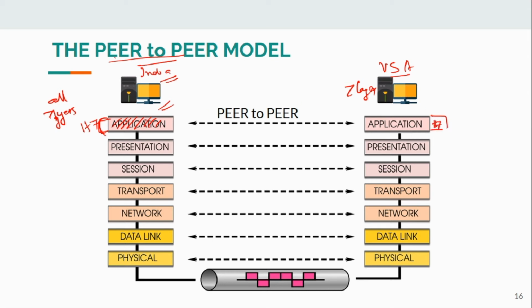That is, there is a virtual connection between each layer of one node to each layer of the next node to which it is communicating. That communication is called peer-to-peer communication, or this is also called a peer-to-peer link.